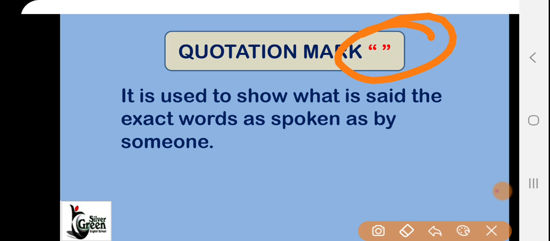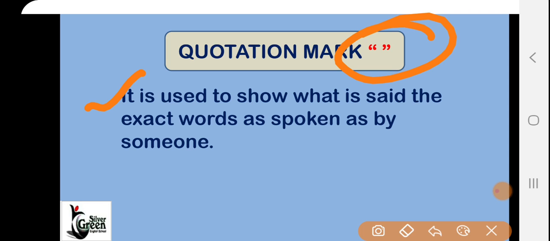So it is used to show what is said, the exact words as spoken by someone. Exact words as in direct speech.